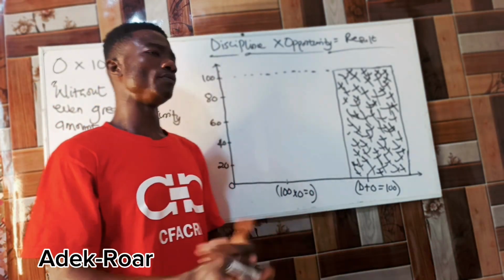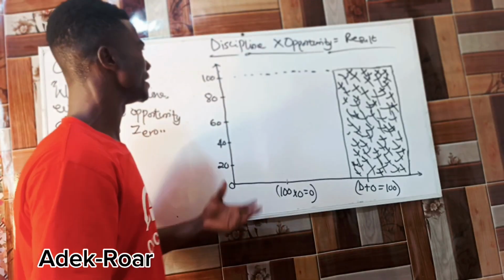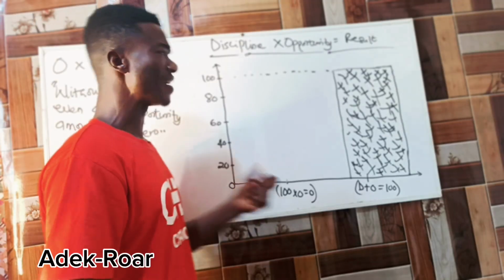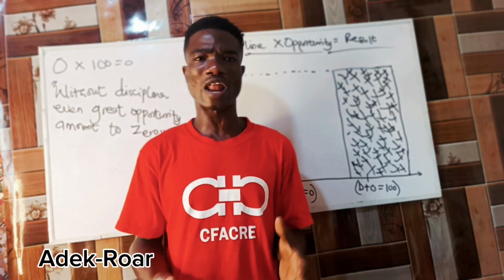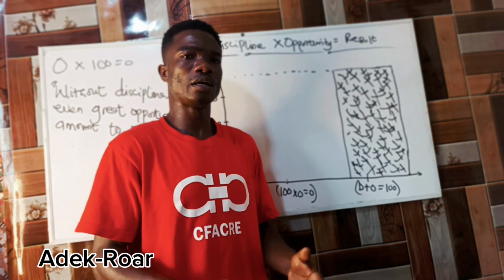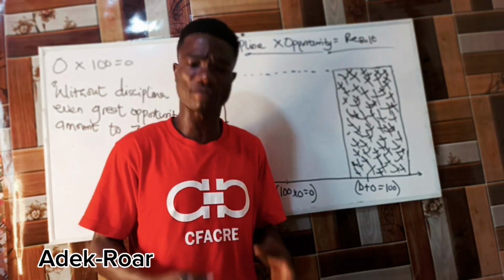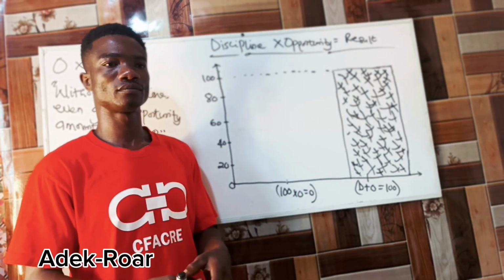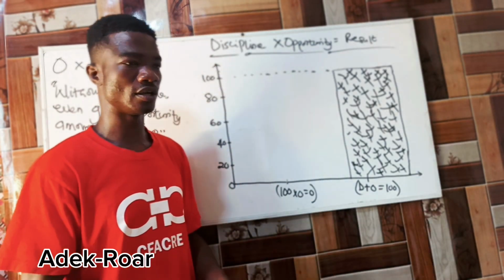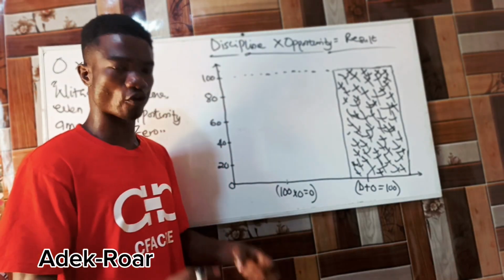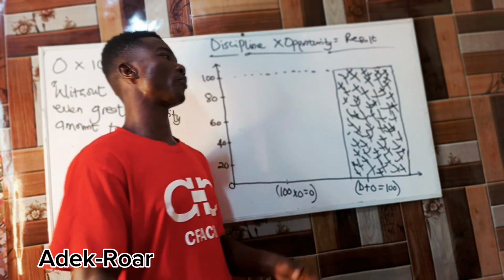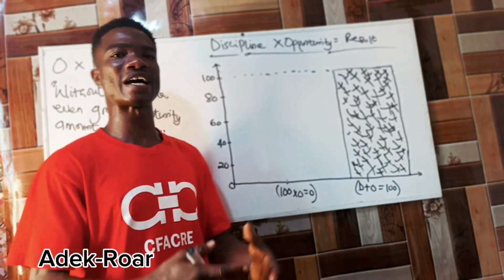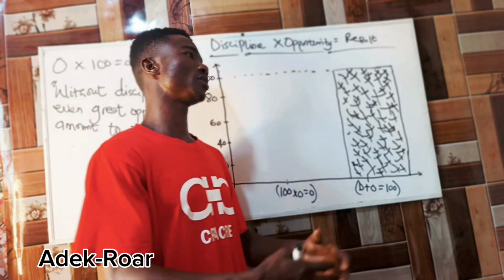So in all, what I'm trying to explain here is that as every individual, the most relevant thing you need to know is that sometimes it's not about getting the opportunities. Some people have gotten the opportunities, but they have not been able to utilize them because of the act of indiscipline. They've lost all those opportunities. They've missed them. And then they begin to complain, blaming people, blaming the society, blaming the government, blaming the nation.